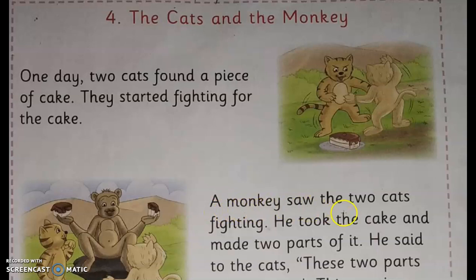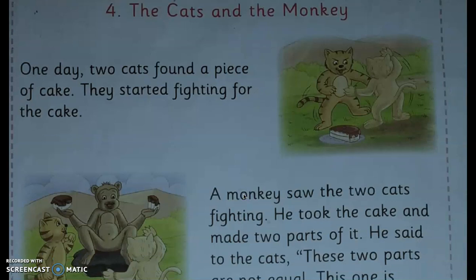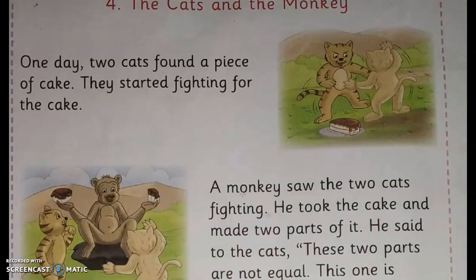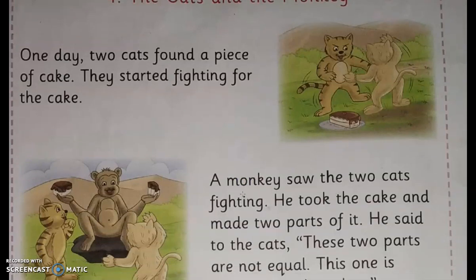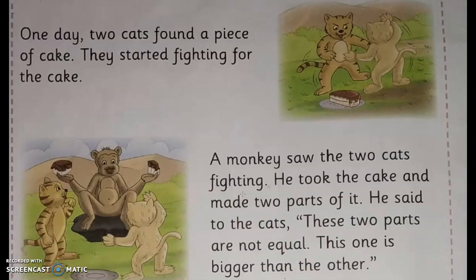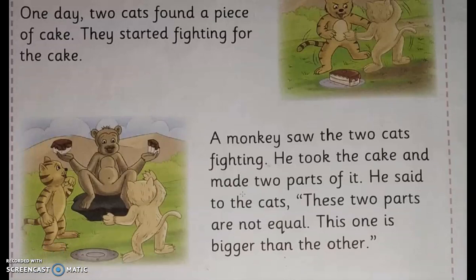A monkey saw the two cats fighting. He took the cake and made two parts of it. He said to the cats, "These two parts are not equal. This one is bigger than the other."